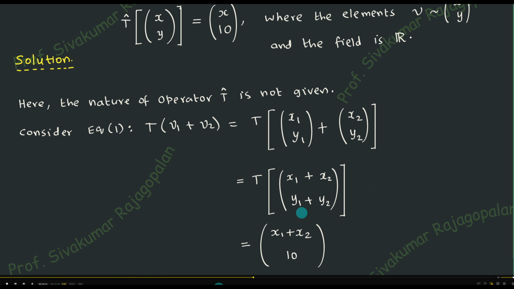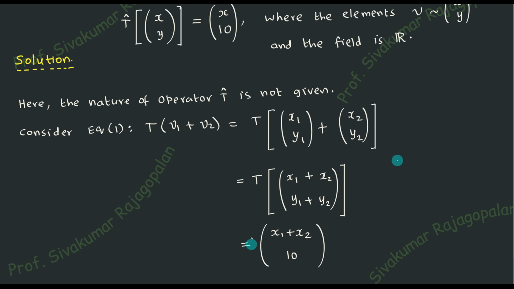That's all. And once you do that, now you see that T is not there in this step. That means T is operated on this. This operator operates on this and got the result. Once the result comes, that's all. The job of T is over and T will not be there here. So this is the simplified expression corresponding to T of V1 plus V2.